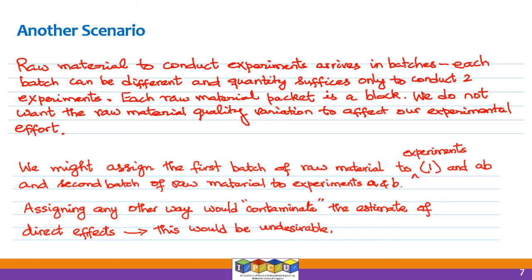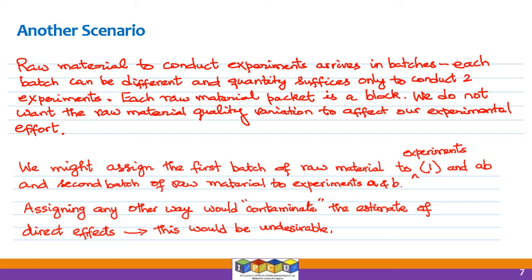So our investigation is focused on the best temperature and the best pressure to operate the system. We do not want the raw material quality to affect our experimental effort. So here x1 can be temperature, x2 can be pressure, and the confounding factor can be raw material quality.